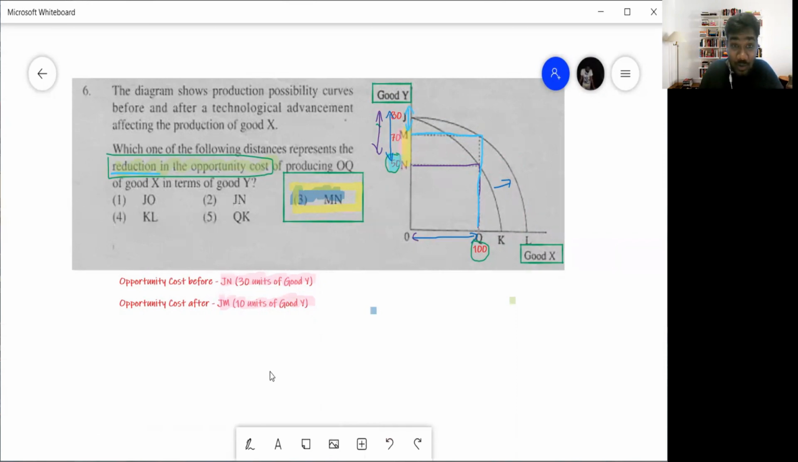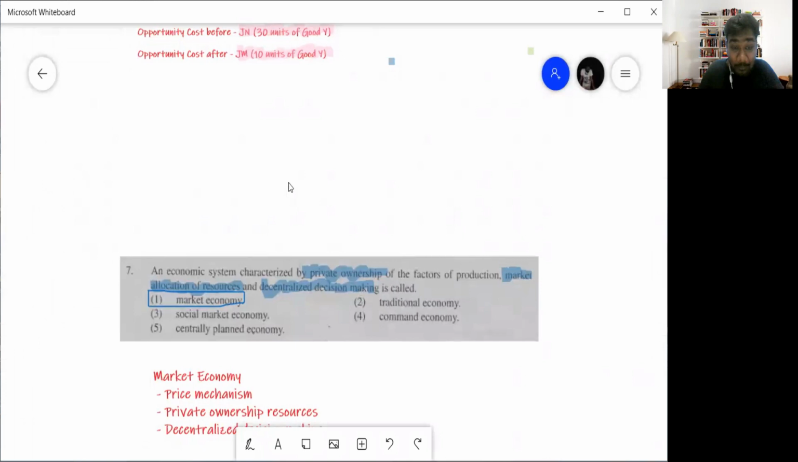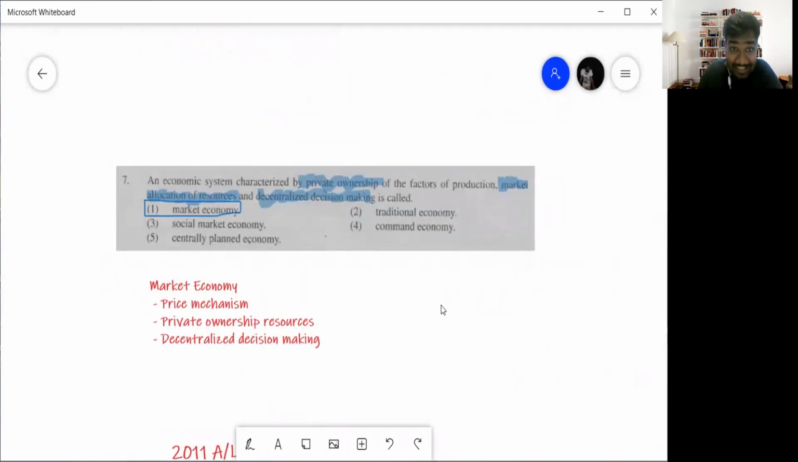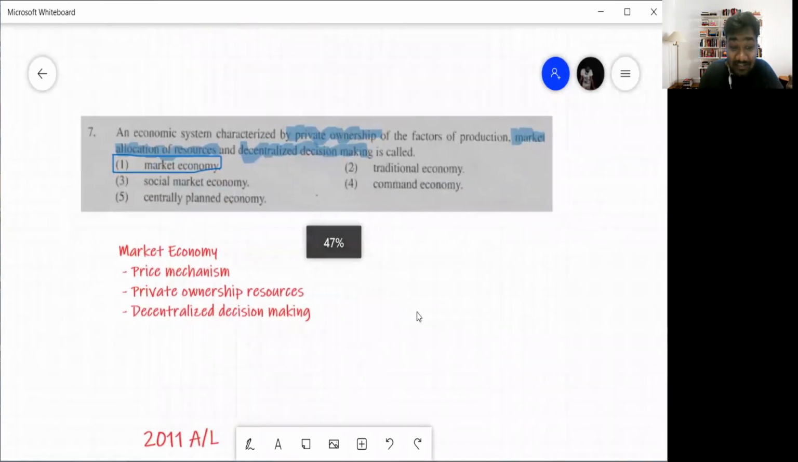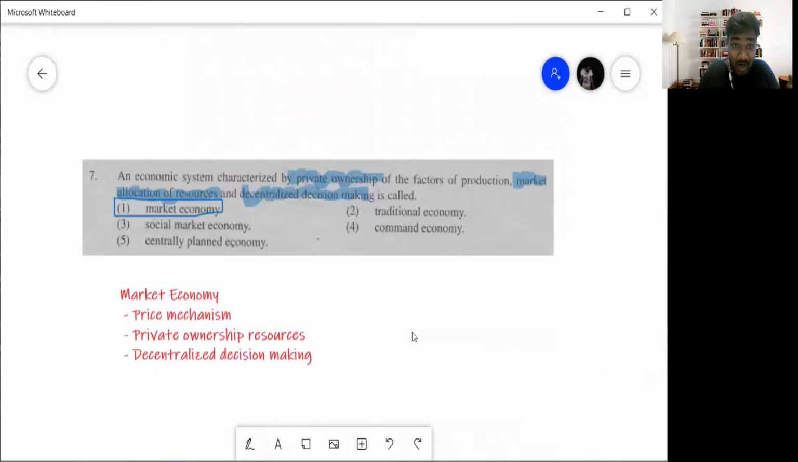We'll then move on to the last question of unit number 1 in the 2011 A-level paper. So after that, we'll go to the 2012 paper and do all those MCQs again. Okay. So 2011 MCQ number 7.